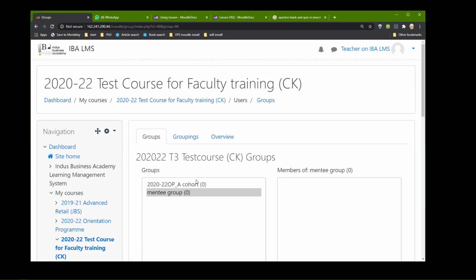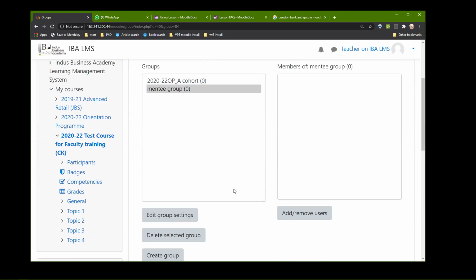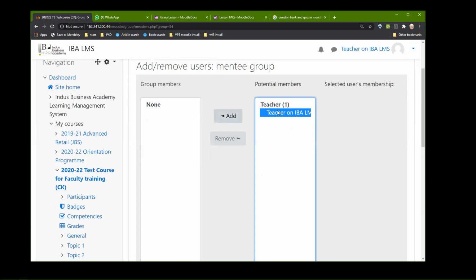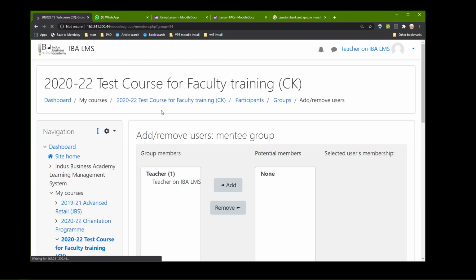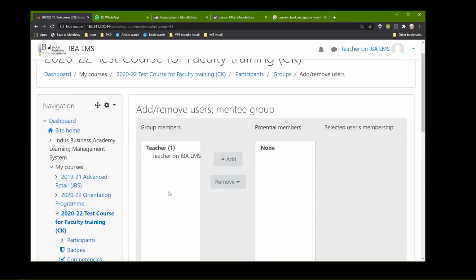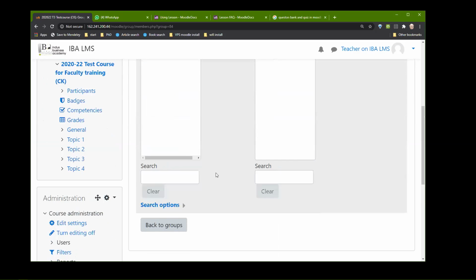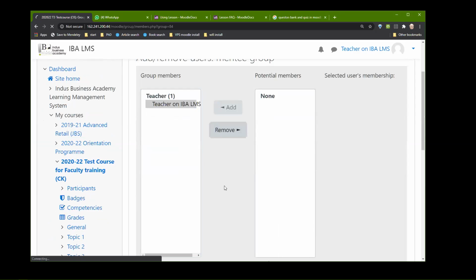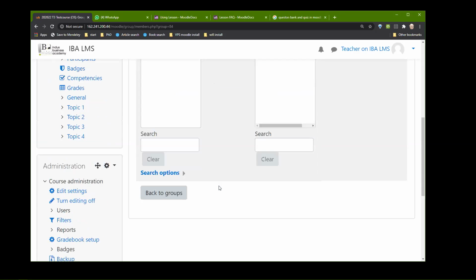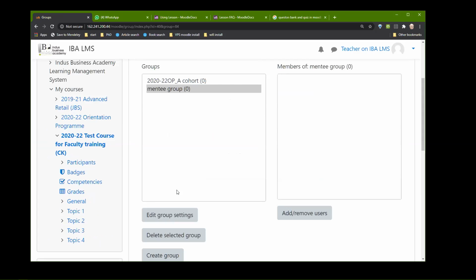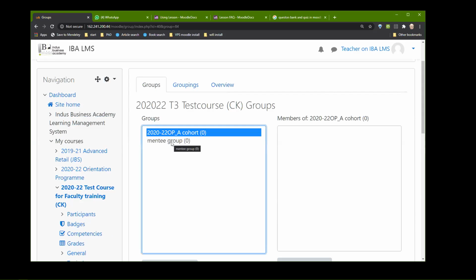All right, and you can create this. Now remember, I have removed all the users. Otherwise, I can take this mentee group and add, remove users, and I can start putting people into this group. So you can see there's only one person there. I can actually add that person into this group. Are we clear on this? All right. So I'm not going to do this, but this is just to give you an example of what is possible, and we are just setting it up. Now I'm going to remove both of these groups.